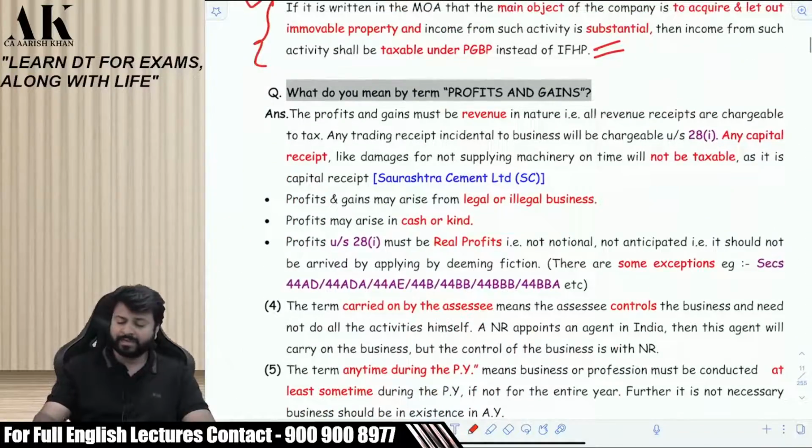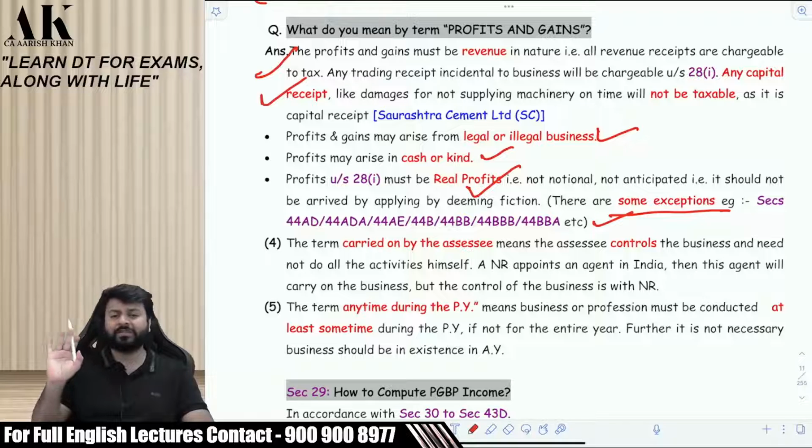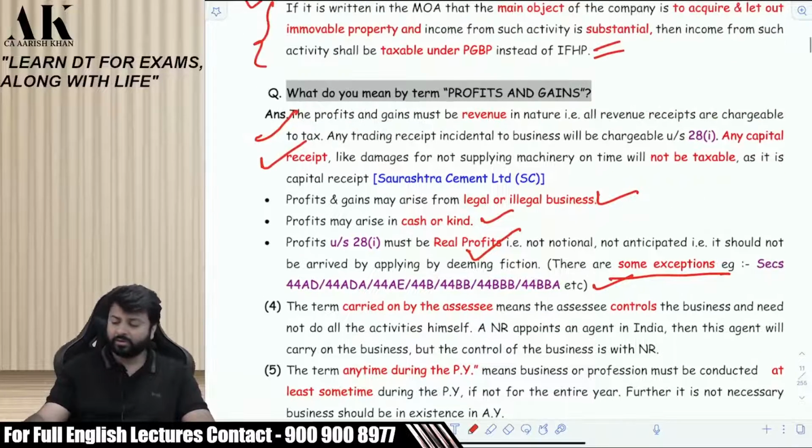So what is profits and gains is written over here: illegal, legal, cash, kind, real profits. There are some exceptions I have mentioned over here, where profits are not real, profits are deemed, anticipated, etc. Clear? Now coming to a big discussion.